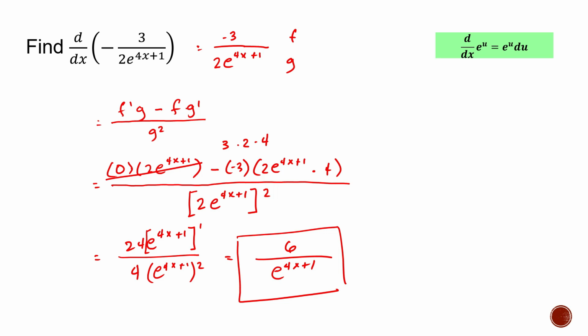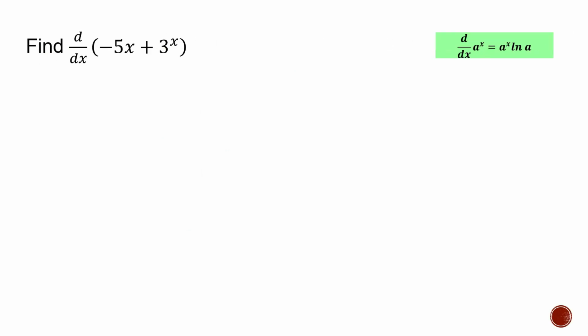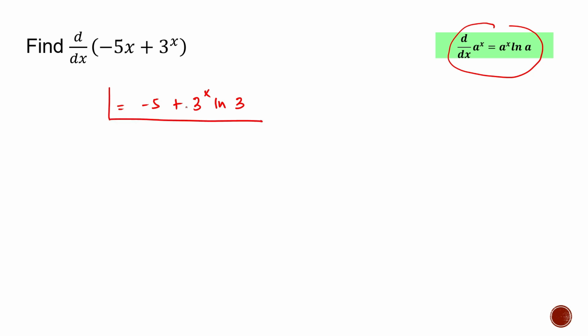Okay? Let's answer the next one, and here we have an exponential term which is 3 raised to x, and we can find the derivative of that using this formula. The derivative of negative 5x is just negative 5, plus, as you can see, that's a raised to x, which is 3 raised to x, ln of a, our a here is 3. There you go. So that will be the answer.